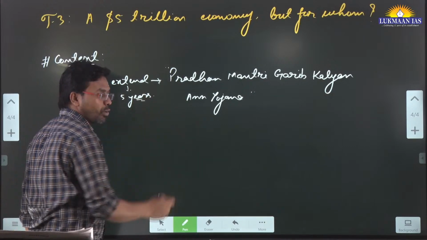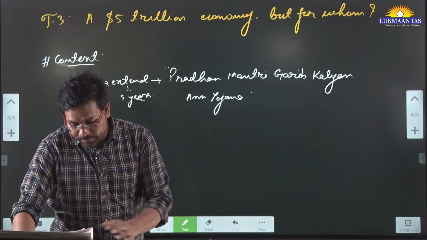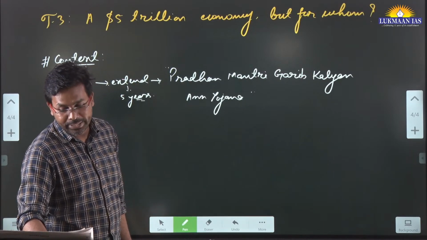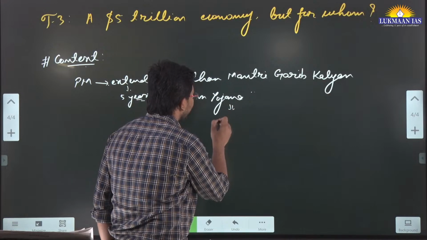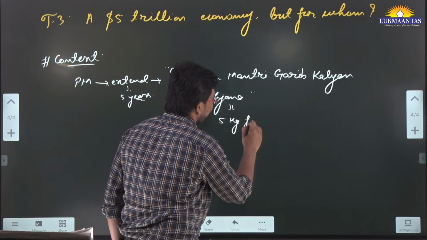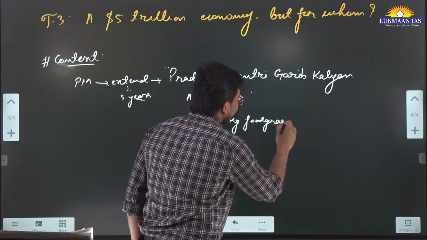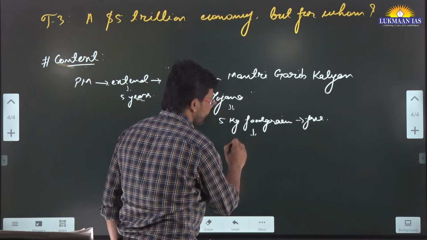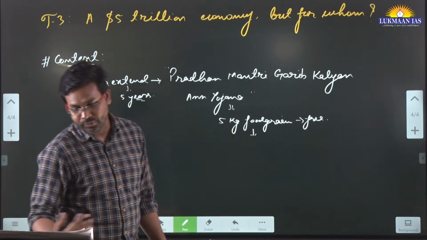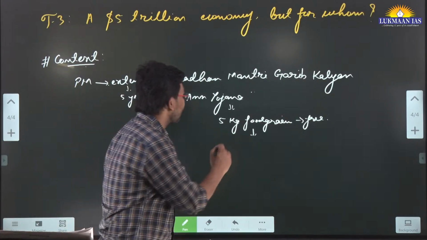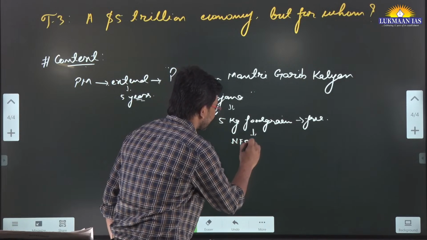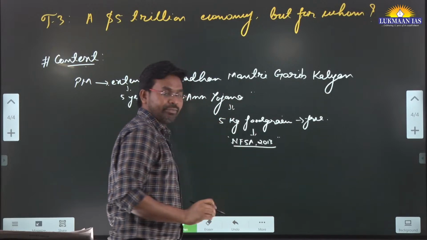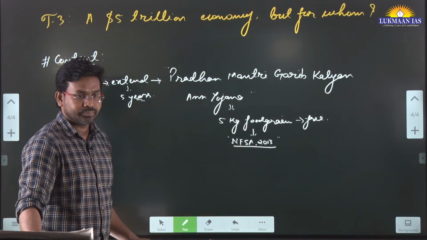What is this program all about? 5 kg food grains. Through this program, the government of India will provide 5 kg of food grains free every month to the beneficiaries. This will be provided free of cost to the beneficiaries of the National Food Security Act of 2013, NFSA 2013.